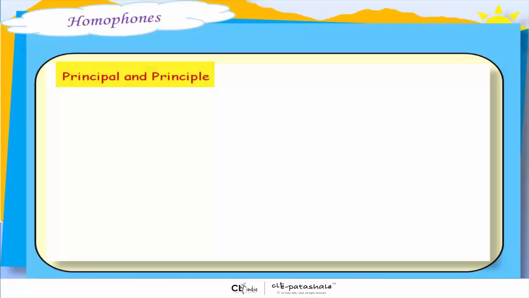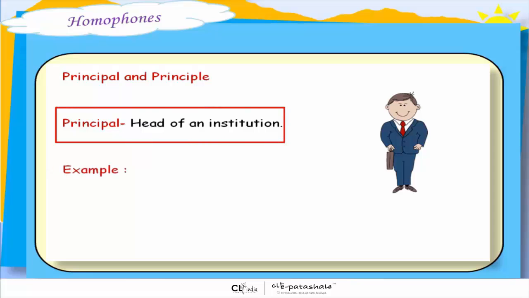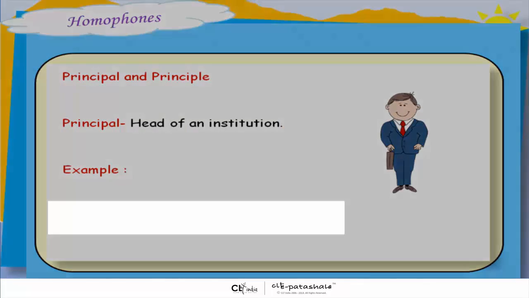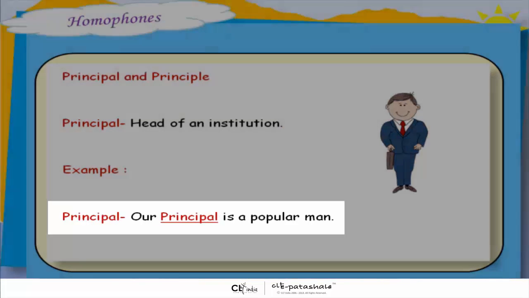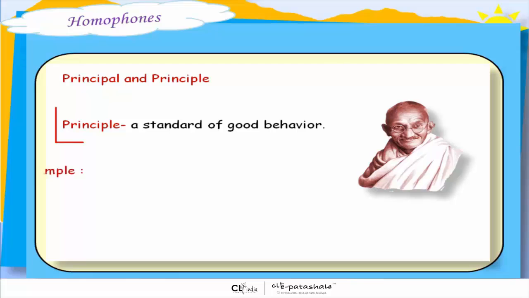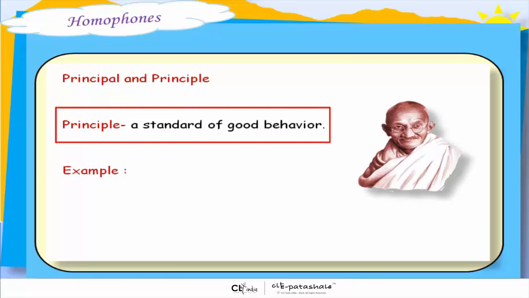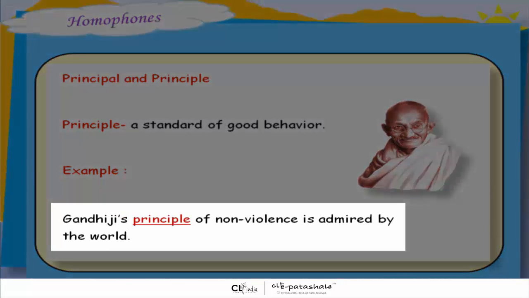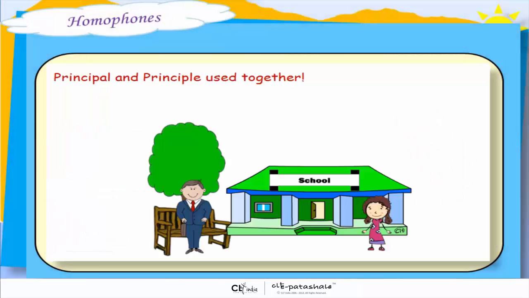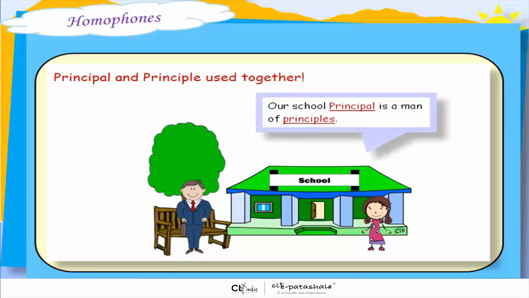Principal and principle. Principal with an A means the head of an institution. For example, our principal is a popular man. Principle when written with an E means a standard of good behavior. For example, Gandhiji's principle of non-violence is admired by the world. Let's use them together. Our school principal is a man of principles.